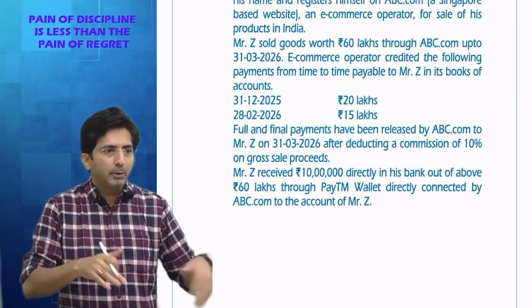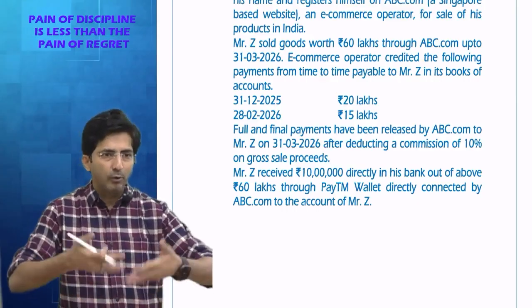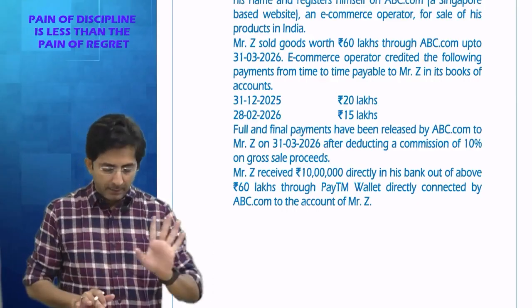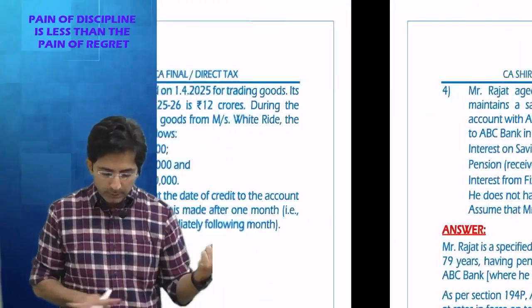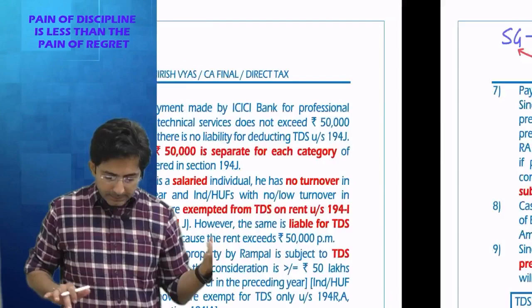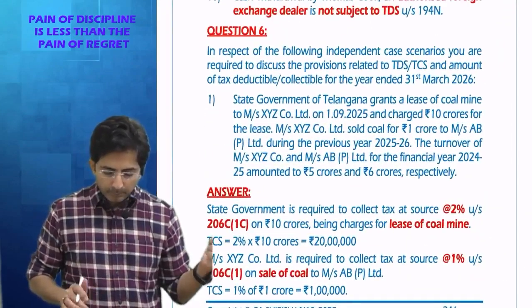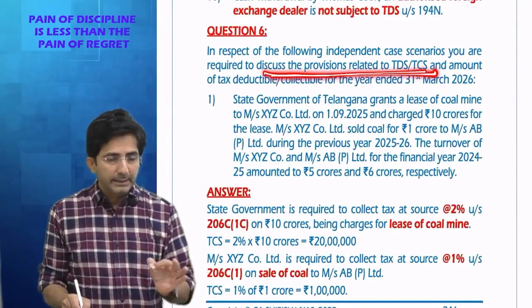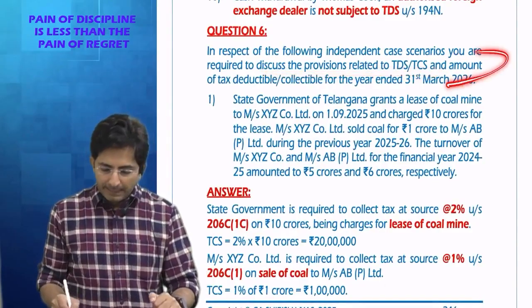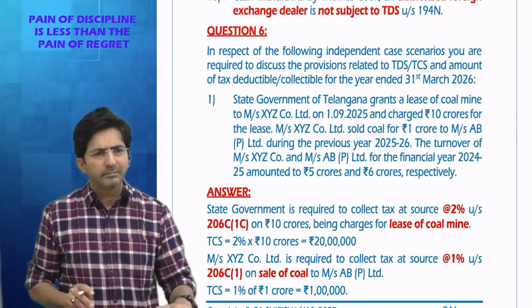See, I am discussing this because I am teaching all these things these days, so I want to discuss it as an extra thing. In the question, what is asked? Tell me. See, you forgot the question. Question number 6 is targeting what? Discuss the provisions of TDS, meaning TDS will apply or not, and calculate the amount. That's it.